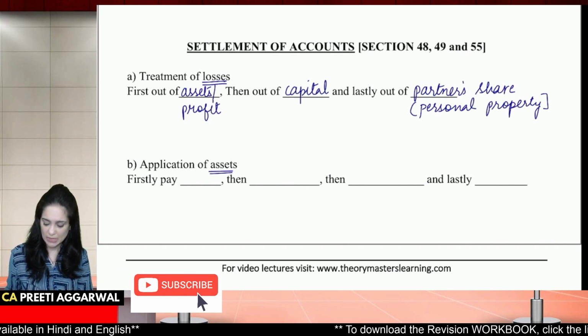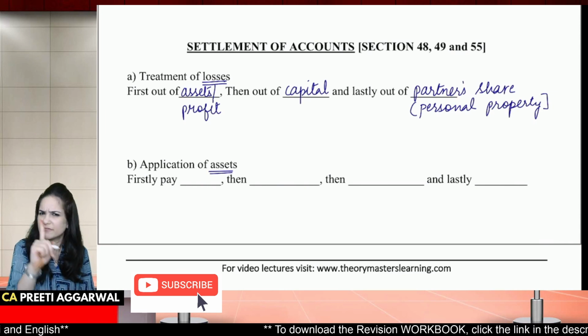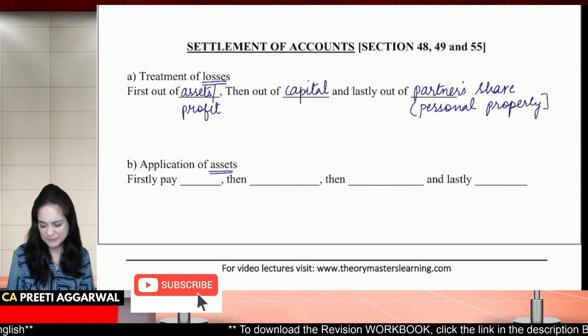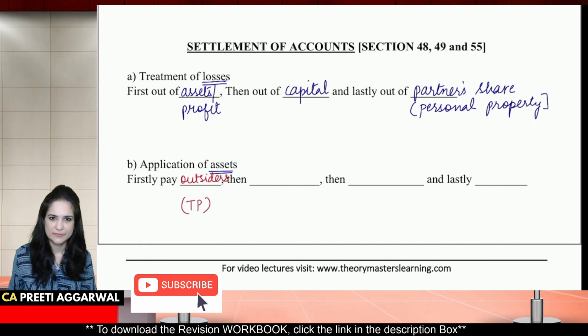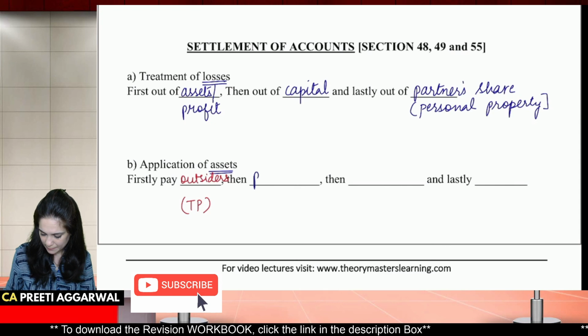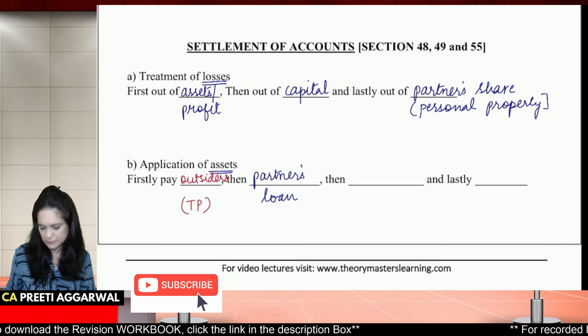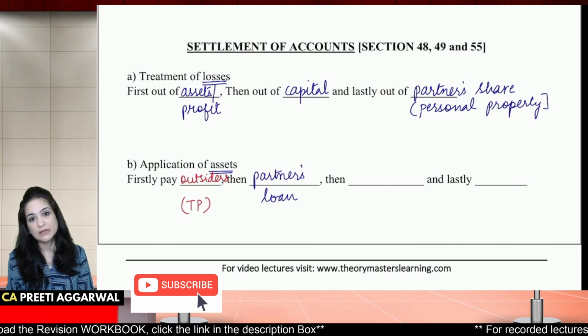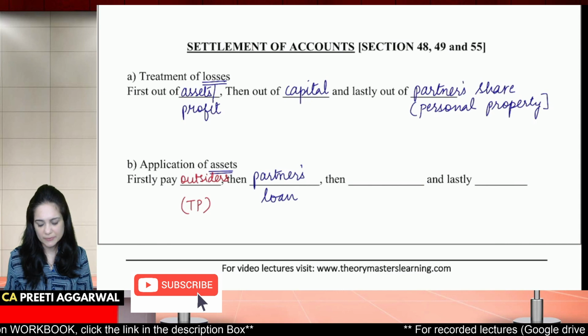Now that you have got money, how will you apply it? Firstly, whom will you pay? We will pay the outsiders, third parties. Then we will pay the partners' loans, because for a loan he is considered just like an outsider.